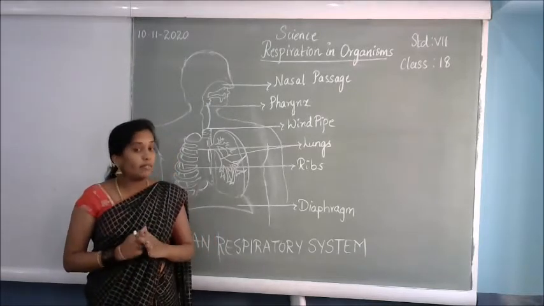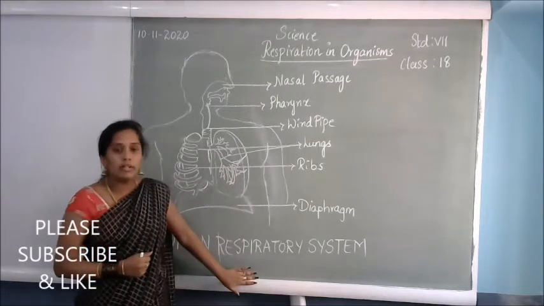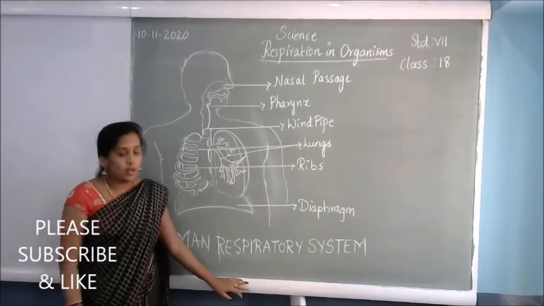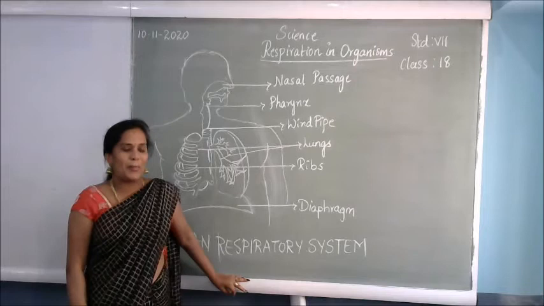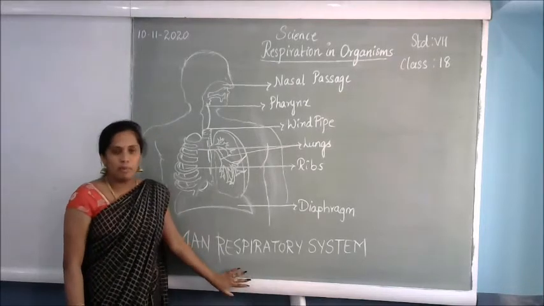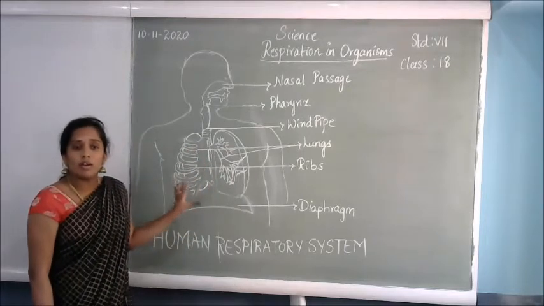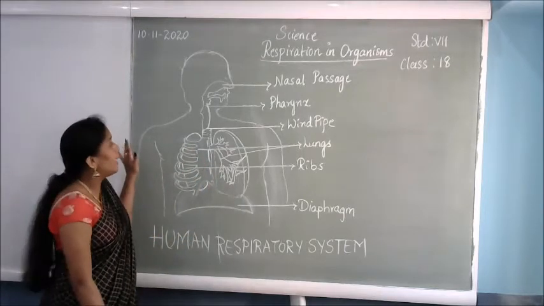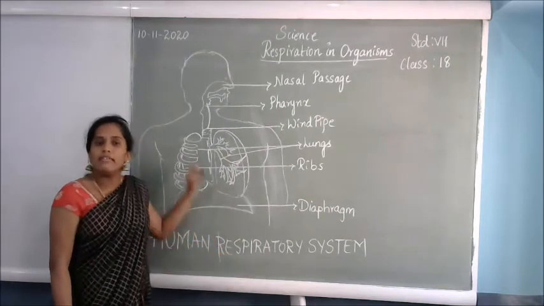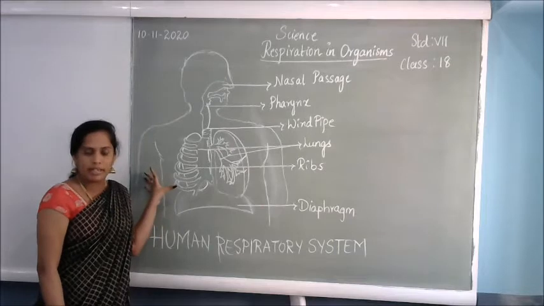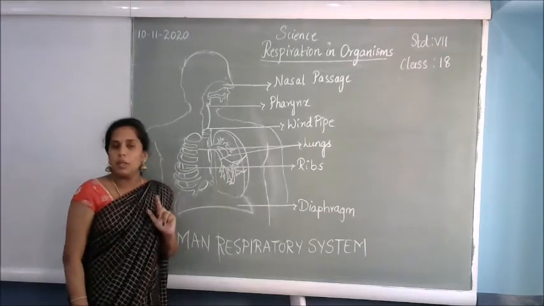So today I will tell you how respiration in organisms takes place in the human respiratory system. I've already said it takes place with the help of the respiratory organs. Now I will let you know what the respiratory organs involved in the human system are. The diagram you are seeing here is the human respiratory system. First I will tell you the parts, then I will explain how the process of respiration takes place in human beings.